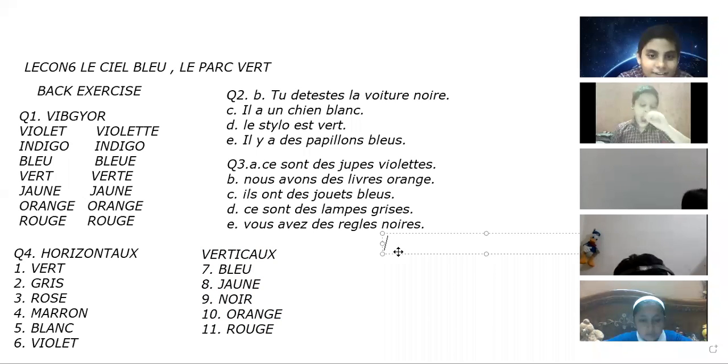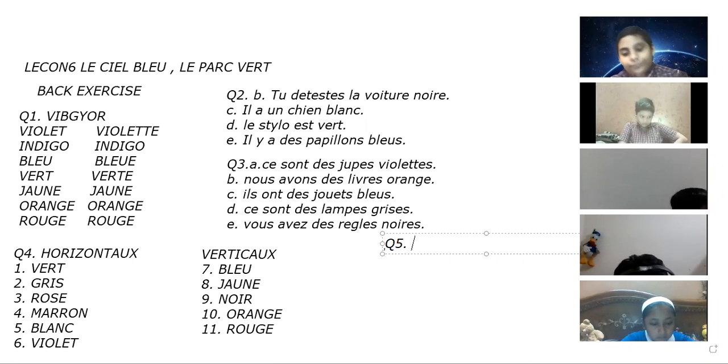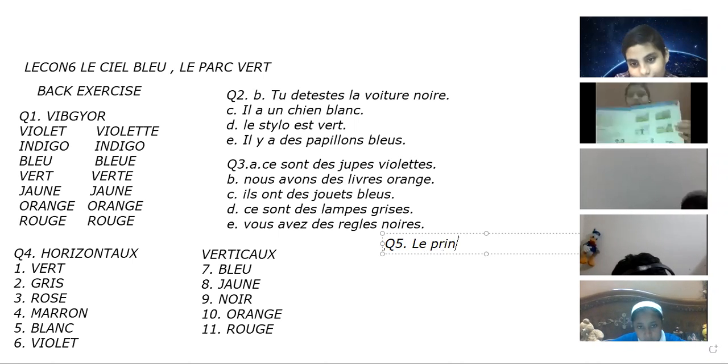Now the last question is question number 5. In this, pictures are given to you. You can see in the book, and you need to identify the name of season. Écrivez le nom des 4 saisons en français. Write the name of 4 seasons in French. So according to the picture, you need to write the seasons. The first picture is Le Printemps. It's a spring season. You can see.